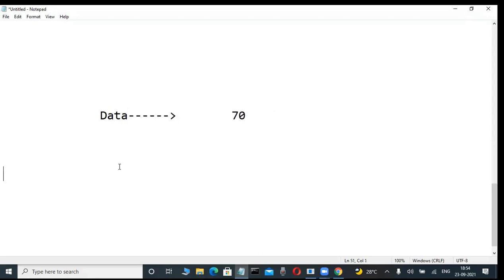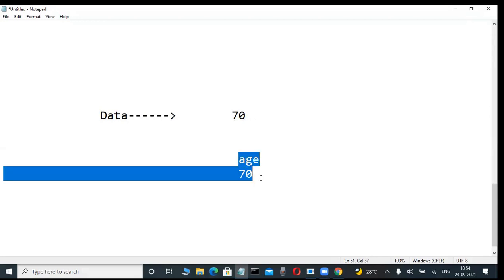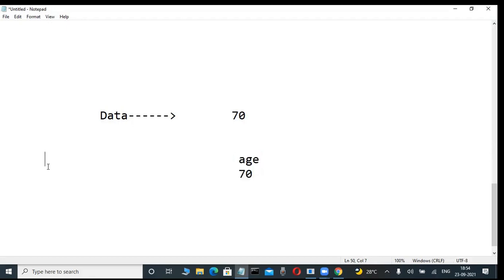Okay, fine. Now on my screen, suppose in my project this 70 is already there, and above this 70 I am giving some message. Here I am writing age. Now is this age 70 data or information? Logically, it is very good information. Why? Because maybe it is some person's age, an end user understandable format is there. That is nothing but information.